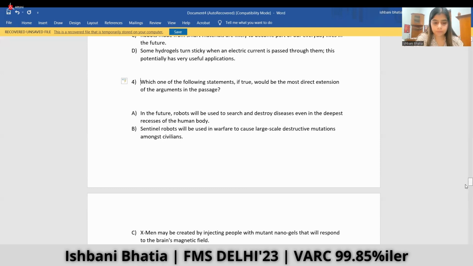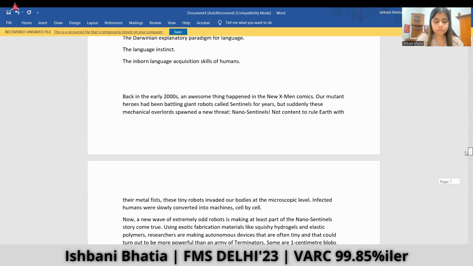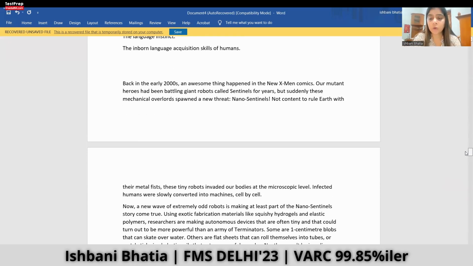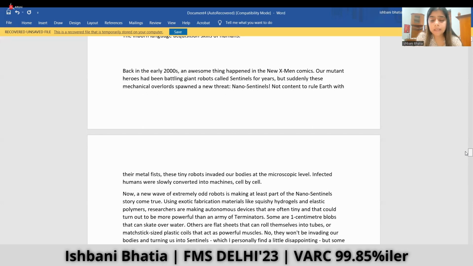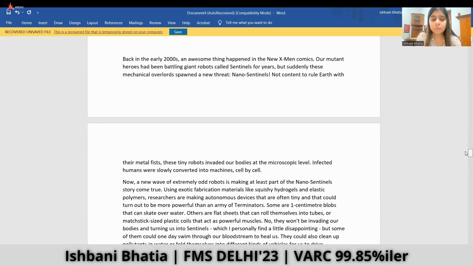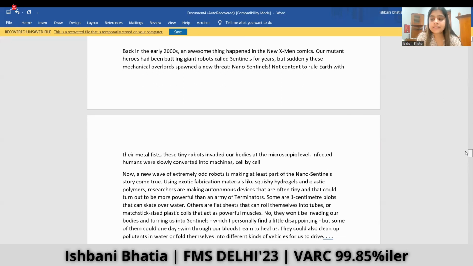So let's get started. Back in the early 2000s, an awesome thing happened in the new X-Men comics. Our mutant heroes had been battling giant robots called Sentinels for years, but suddenly these mechanical overlords spawned a new threat, nanosentinels. Not content to rule Earth with their metal fists, these tiny robots invaded our bodies at the microscopic level. Infected humans were slowly converted into machines cell by cell.